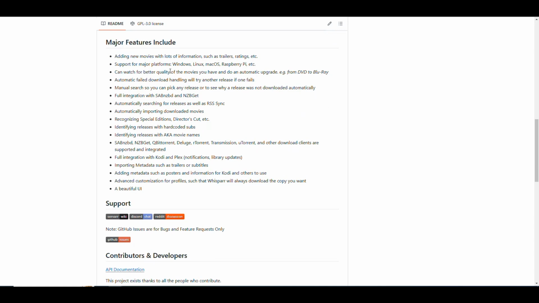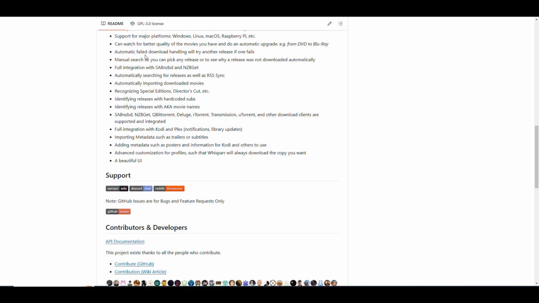Basically it tells us that it is able to add the movies with a lot of information like a trailer, rating, etc. It works on a bunch of different operating systems, and you can watch for better qualities of the movies, so it's able to upgrade the quality of what you have downloaded. It can do failed download handling like the other applications do.